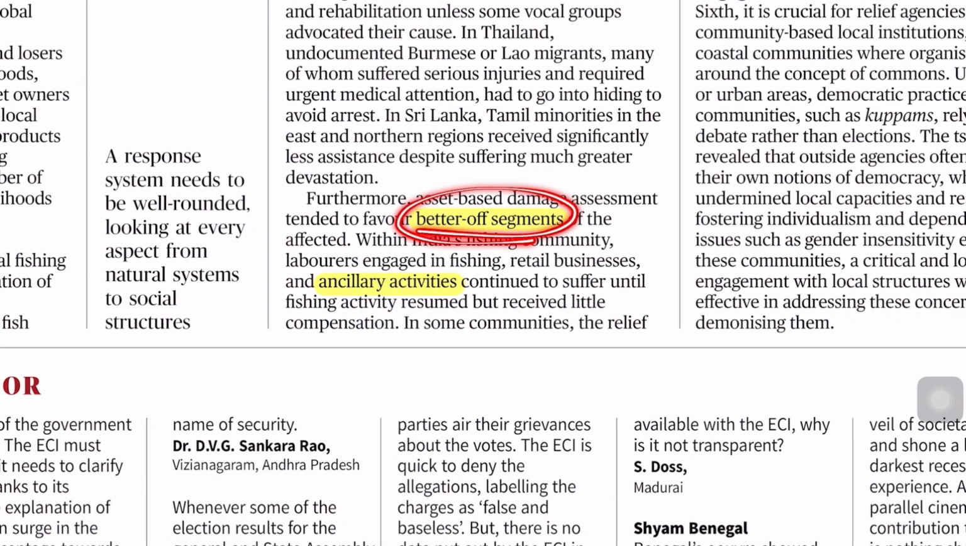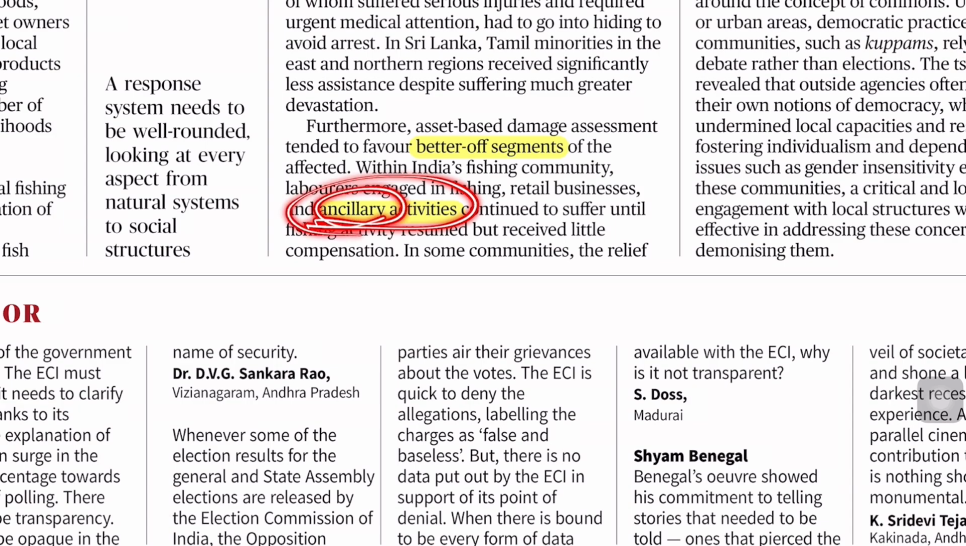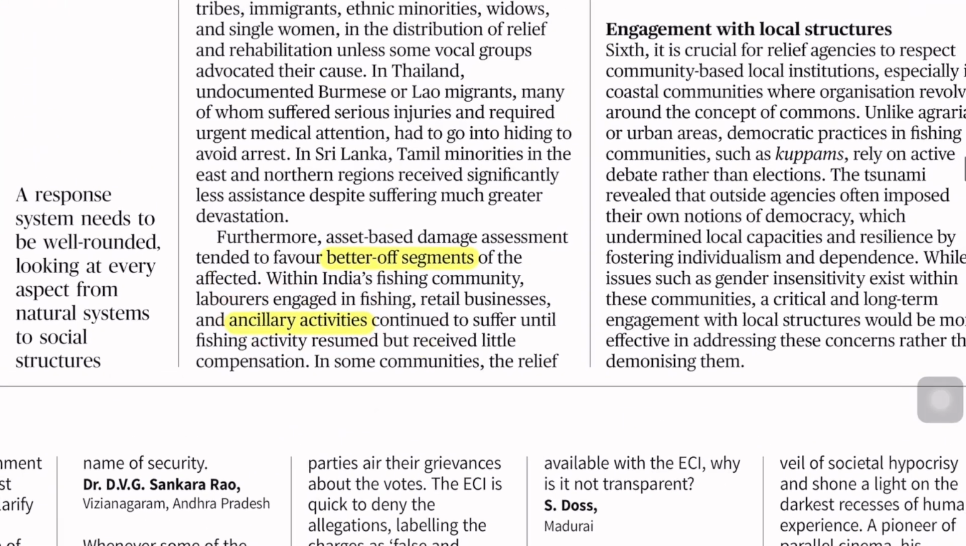Next is your better off segments. You all heard about haves and have nots, isn't it? For haves you can use similar keywords, better off segments. Other similar keywords: privileged groups, affluent communities, affluent groups, privileged communities, you can alternatively use. Next, ancillary activities. Ancillary is something secondary, so secondary jobs, supporting activities, these are the similar keywords for ancillary activities.